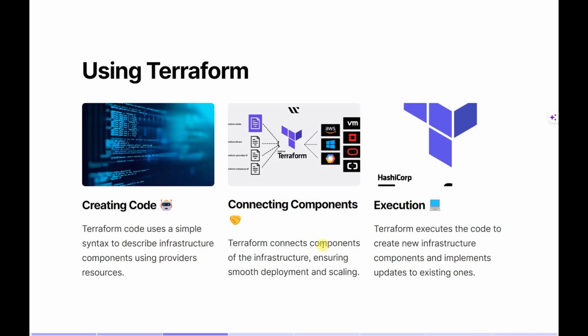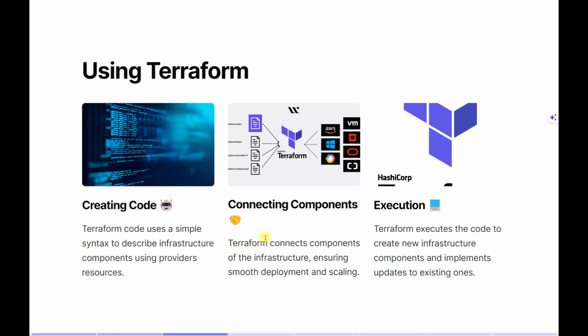So now let's talk about what Terraform can do. Terraform can be used to create code, connect components, and execute the code we created for our infrastructure components. Terraform code uses a simple syntax to describe infrastructure components using providers and resources.